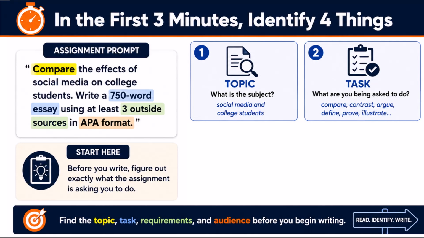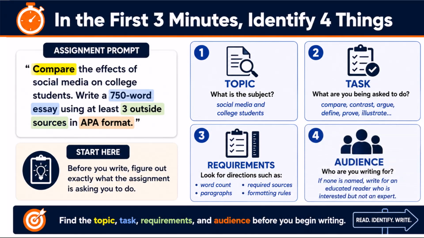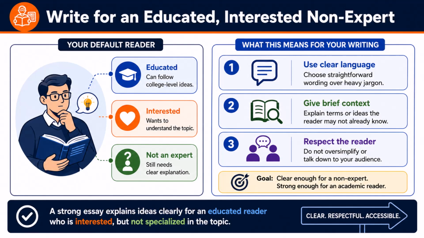To compare, contrast, argue, define, prove, illustrate, etc. Next, the requirements. These include word count, number of paragraphs, required sources, formatting rules, etc. And then the audience. If the essay doesn't name a target audience, your default should be to write for an educated reader who is interested in the topic but isn't an expert.